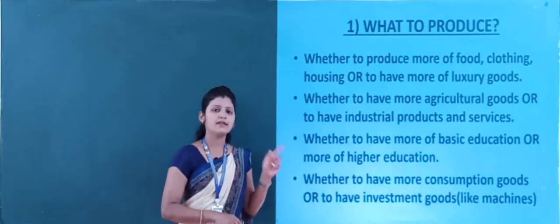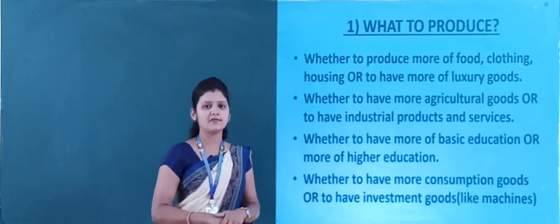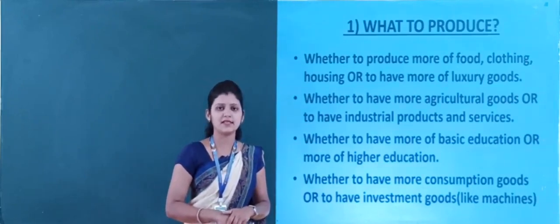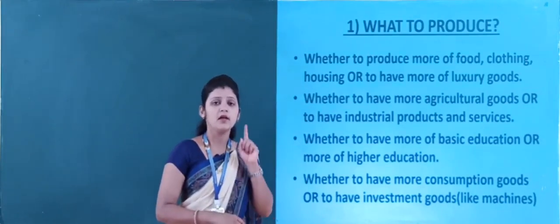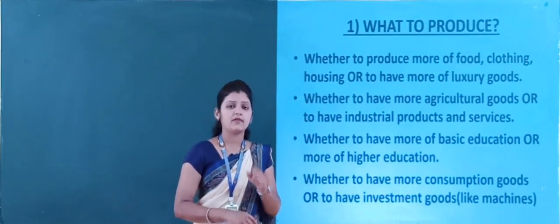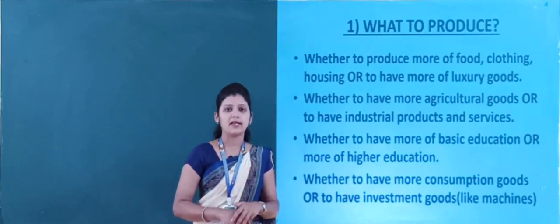This is the problem that arises while producing goods and services in our economy, and it is one of the important problems that our economy is facing nowadays.